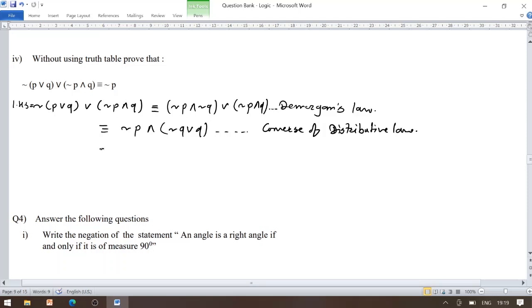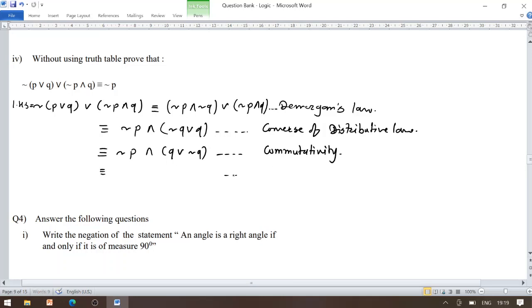Now look once carefully. So negation of Q disjunction Q. So you might use here commutativity, no matter, like that way. Negation of P conjunction Q disjunction negation of Q, as per the commutativity, you might write like that way.